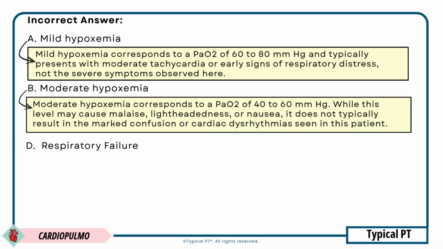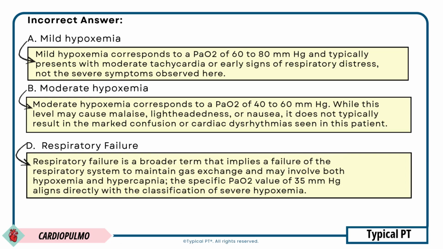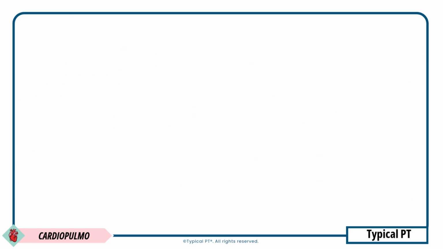Answer choice D is incorrect because respiratory failure is a broader term that implies a failure of the respiratory system to maintain gas exchange, and may involve both hypoxemia and hypercapnia. The specific PaO2 value of 35 millimeters of mercury aligns directly with the classification of severe hypoxemia.